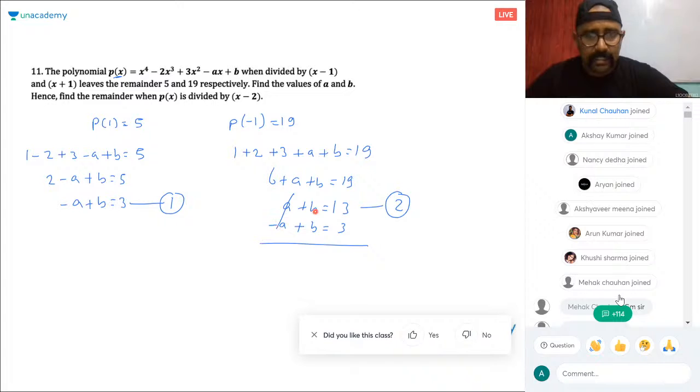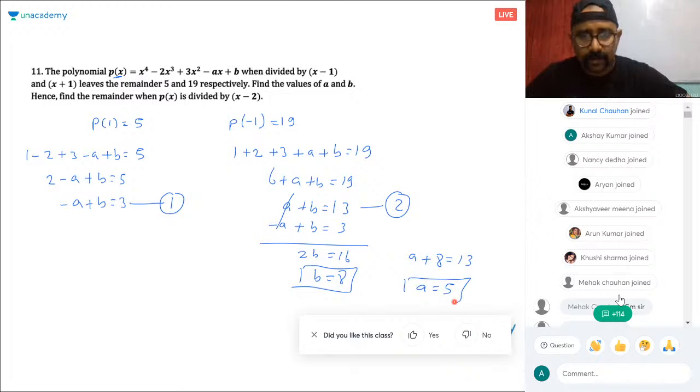So this gets cancelled. b plus b is 2b. 2b is 16. So b is 8, right? So b is 8. Putting b here, a plus 8 is 13. So a is what? a is 5. Clear? So a is 5.